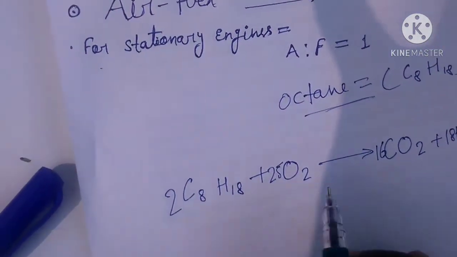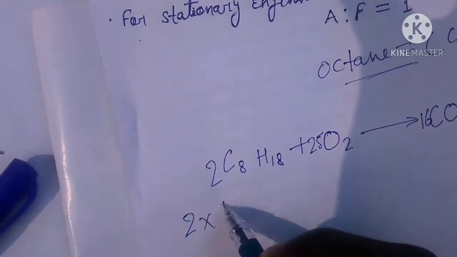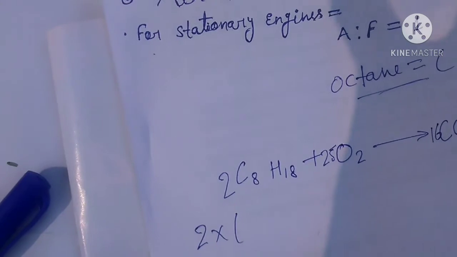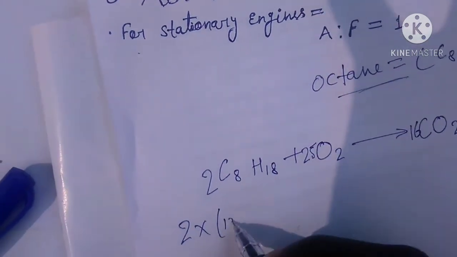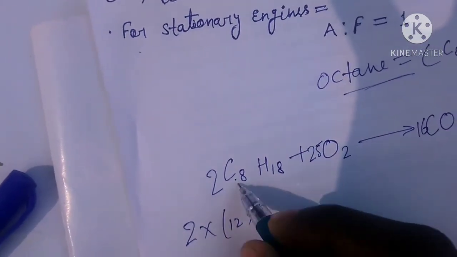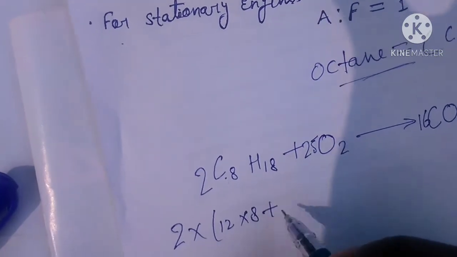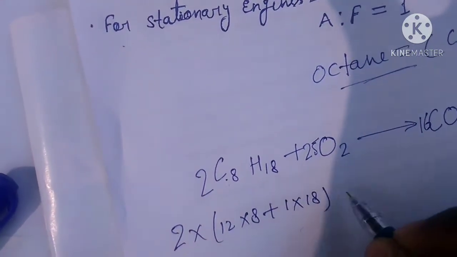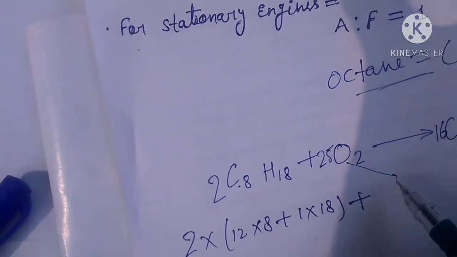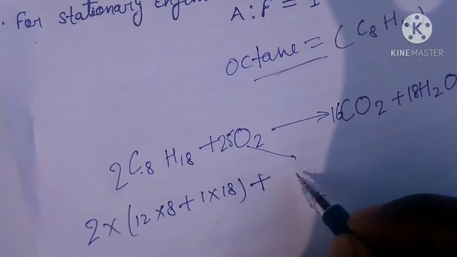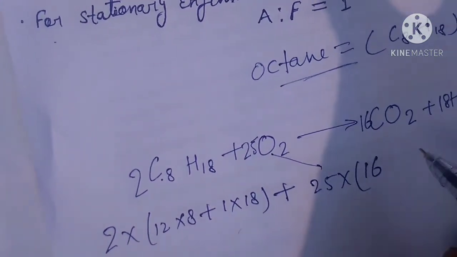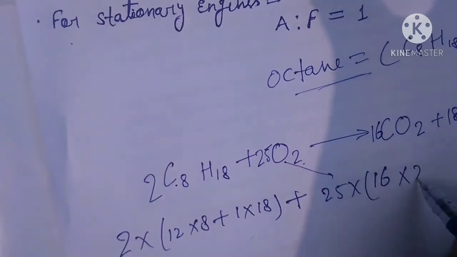So now we multiply: 12 multiplied by 8 for C, plus 1 multiplied by 18 for hydrogen, and on the other side we take oxygen, 25 multiplied by 16 multiplied by 2.